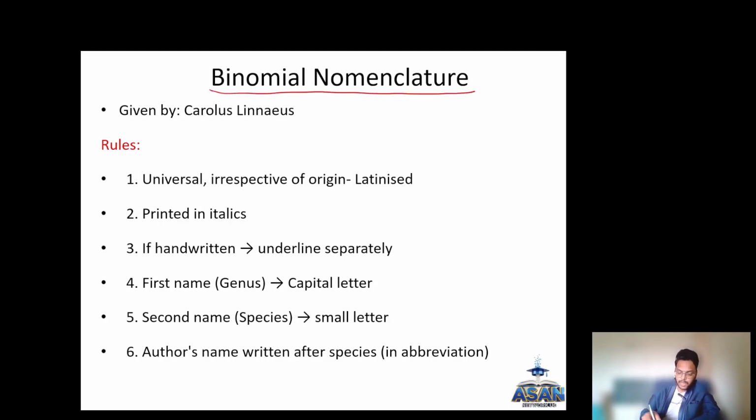It was given by Carolus Linnaeus. There are strict rules for this binomial nomenclature. The first rule is that whatever the geographical region the organism is present in, it will be given the name in Latin origin.